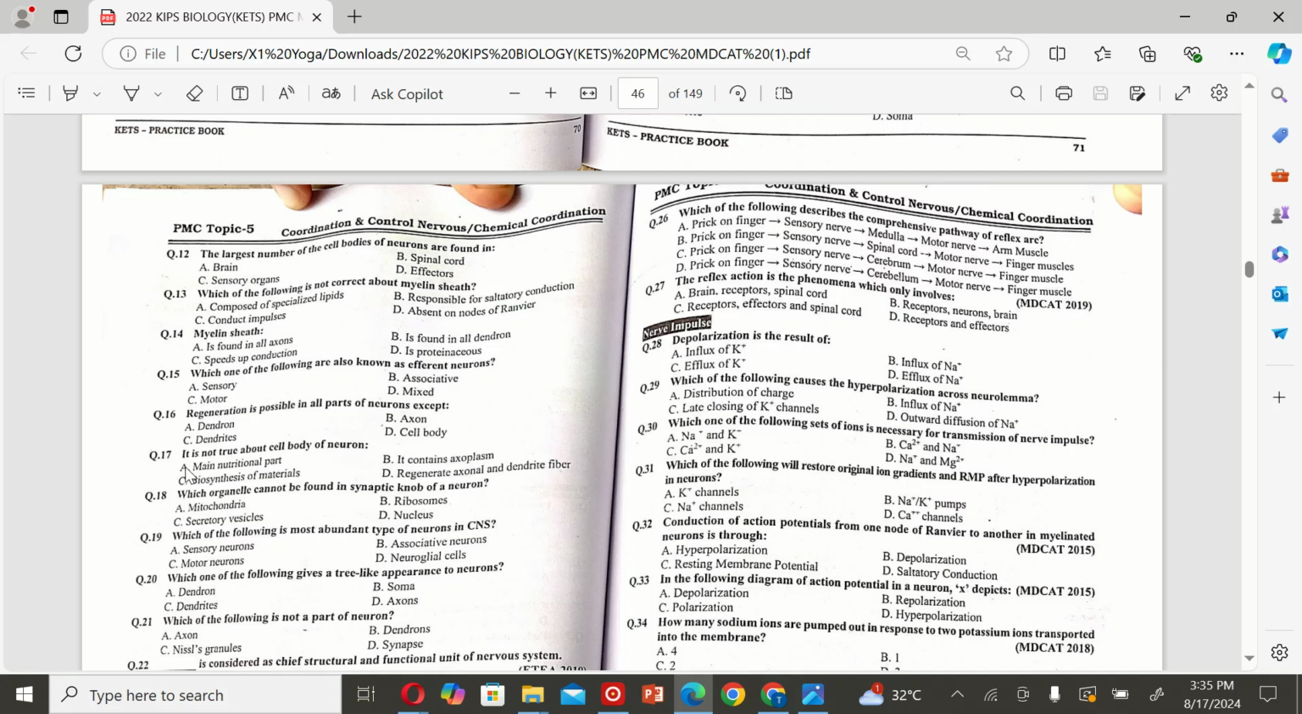Cell body. The next MCQ is: it is not true about cell body of neurons. A. Main nutritional part. B. It contains exoplasm. C.